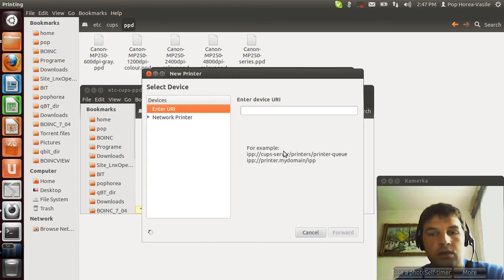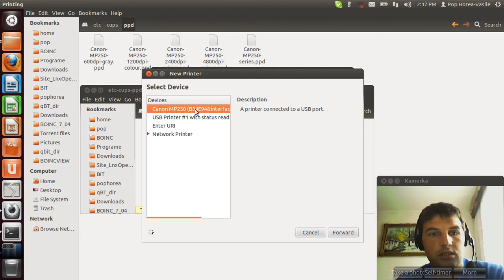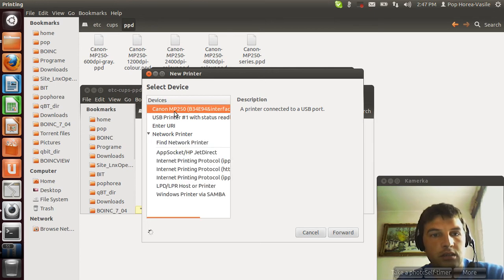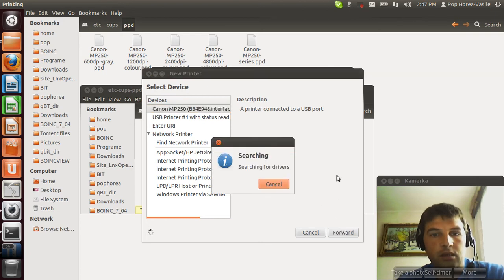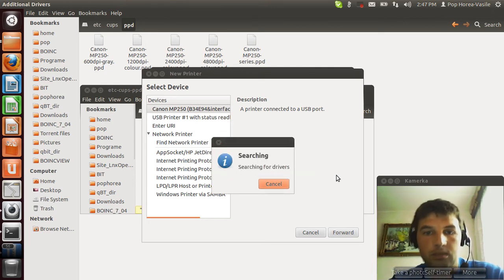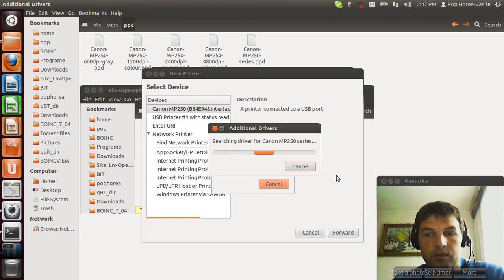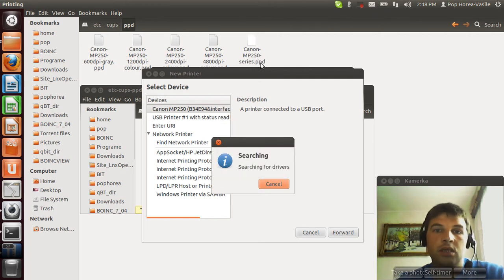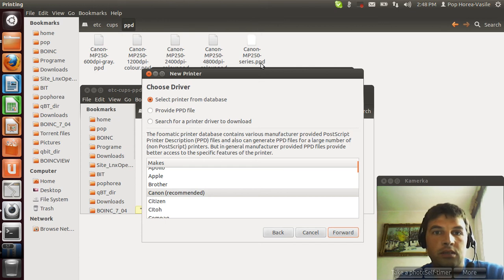First you have to turn on the printer by the on button. The printer was detected by the system, and now it will search for drivers. So under Ubuntu 12.04 you have to install the printer automatically in the system with the help of the system, and it will create a new PPD that is different from the PPD under the other distributions of Ubuntu.